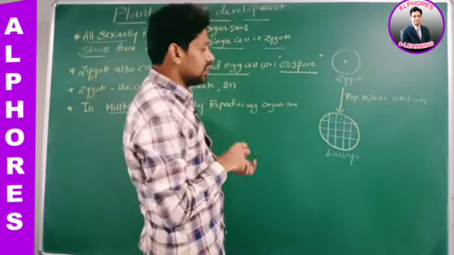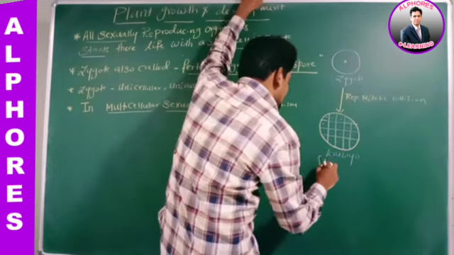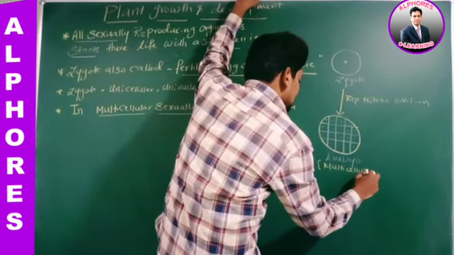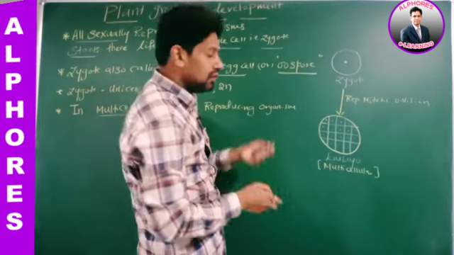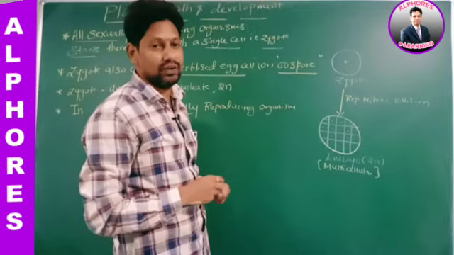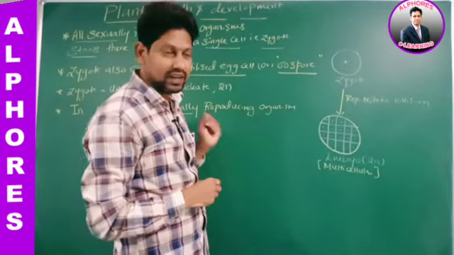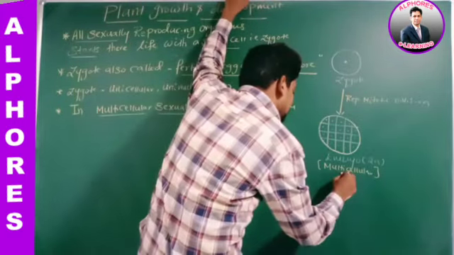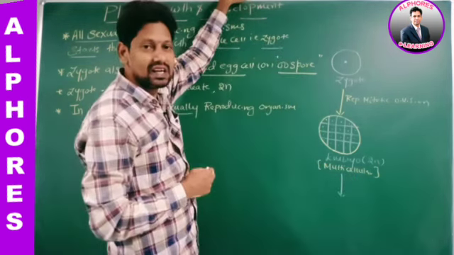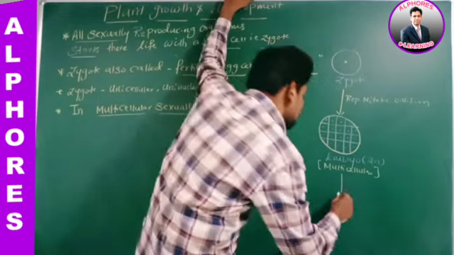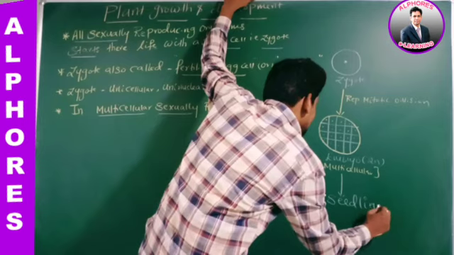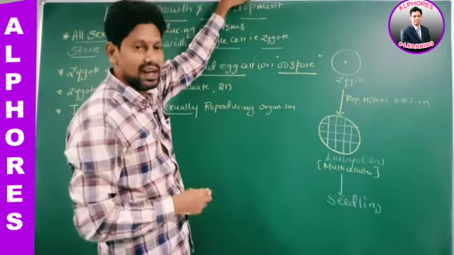Is it okay? Therefore, is the embryo unicellular or multicellular? It is multicellular. Sir, is this embryo haploid or diploid? This embryo is diploid. Is this statement okay? Later, due to mitotic divisions, this embryo develops into a small plant called what, sir?